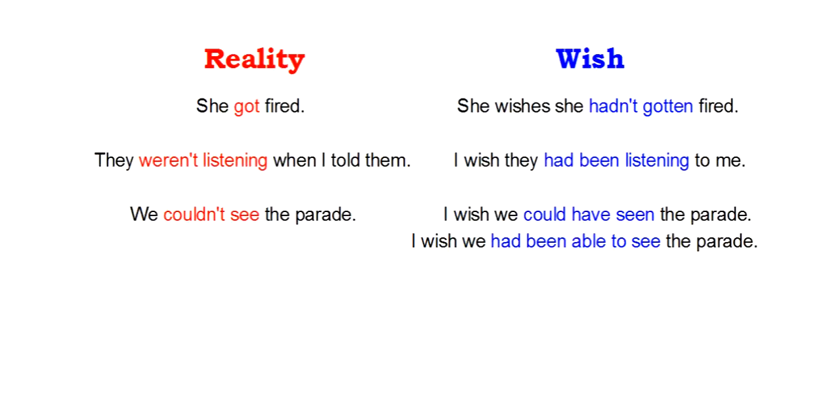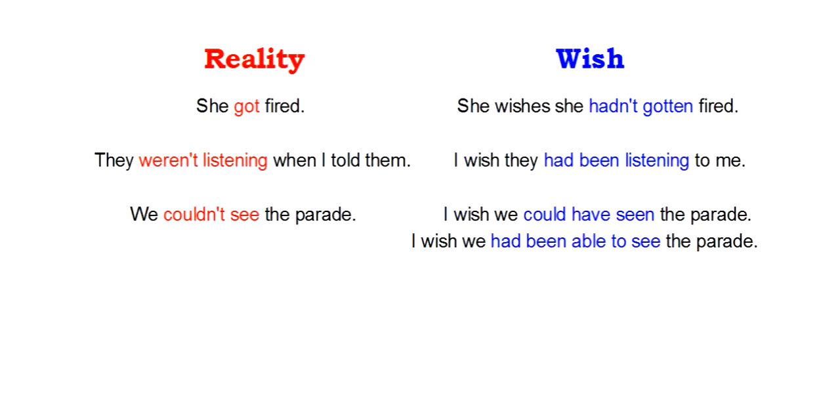We couldn't see the parade. This is a modal in the past. Often, it's possible to use a past modal: I wish we could have seen. But you can also use a past perfect form by using a different way. A different way of expressing can or could is to be able to. So we can also use a past perfect, had been able to.